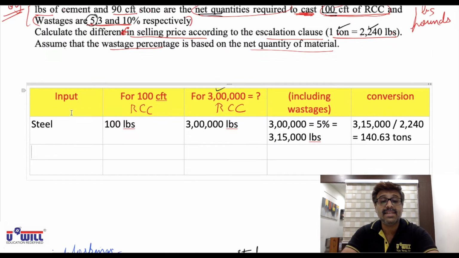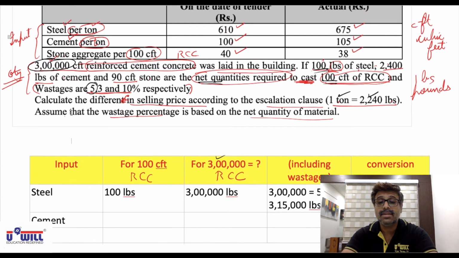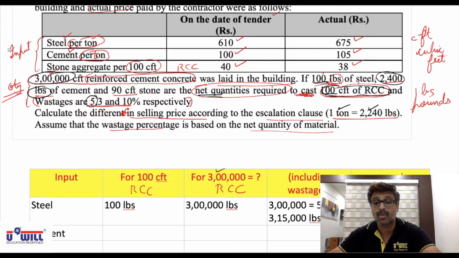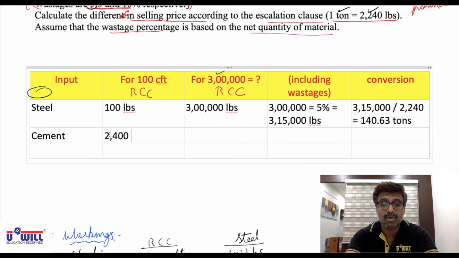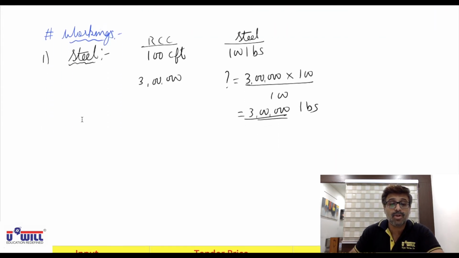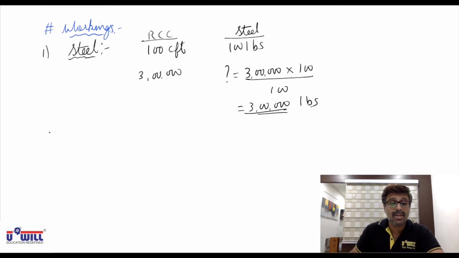Now, after steel, we do the similar calculation for cement. All of you see what information is given for cement. For 100 cubic feet of RCC, 2,400 pounds of cement is required. So for 3 lakhs, how much? You can try the working on your own, pause the video, or if confused, then you can write along with me.